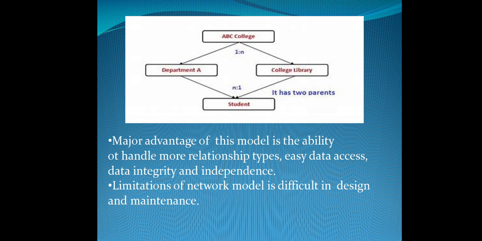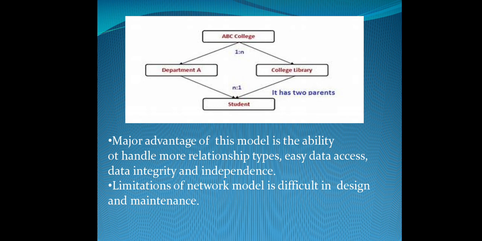So this is a structure. ABC College is a parent. It has 2 children, that is department A and college library. So the college will have a department A and a library, that is 1:n. 1:n is nothing but 1 to many.